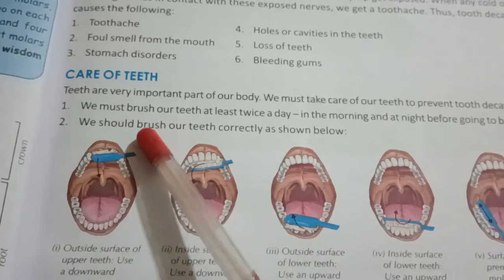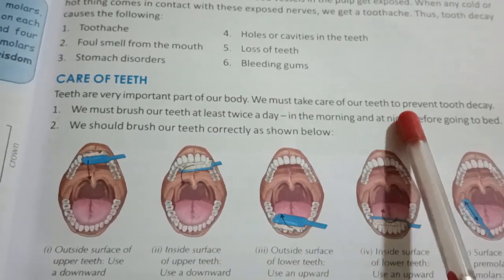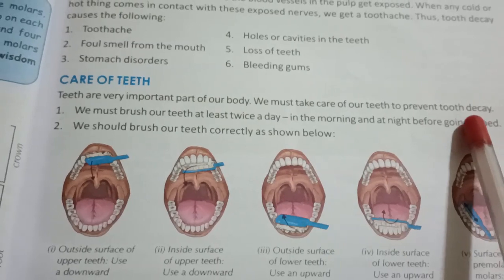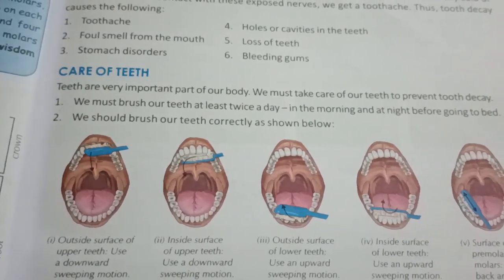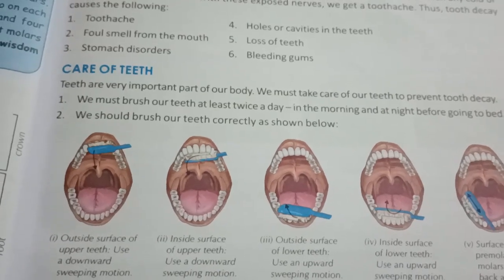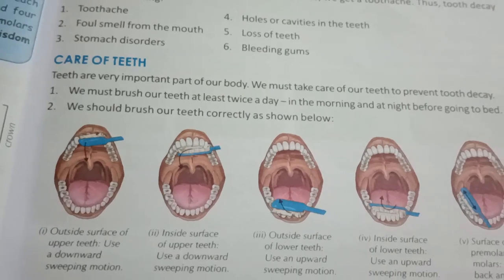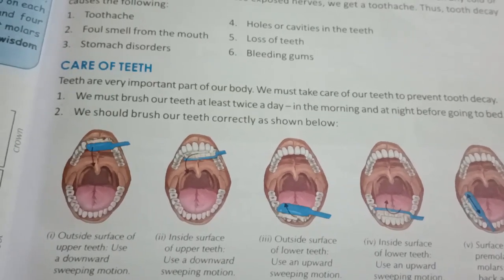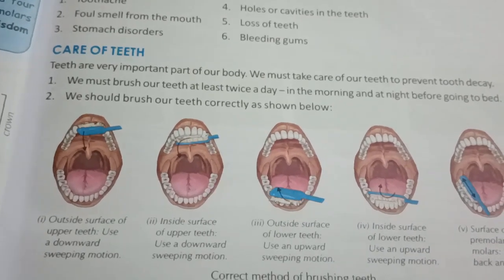So see here, teeth are a very important part of our body. We must take care of our teeth to prevent tooth decay. As we know, it is a very important part of our body and we should take care of our teeth, because if we take care of them then it helps to stop tooth decay. And what is meant by tooth decay, we have already seen in our previous video.